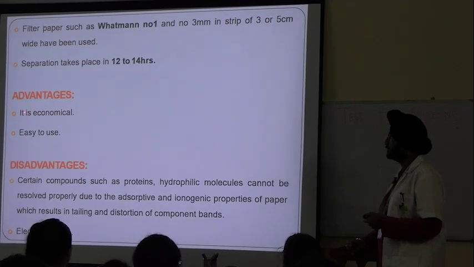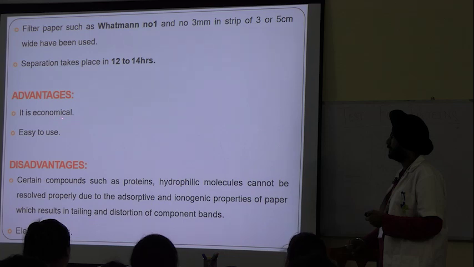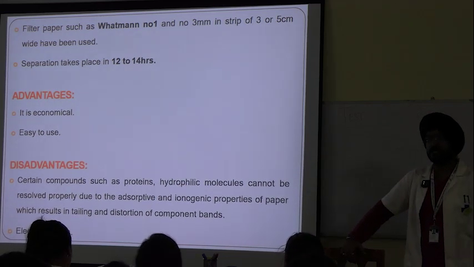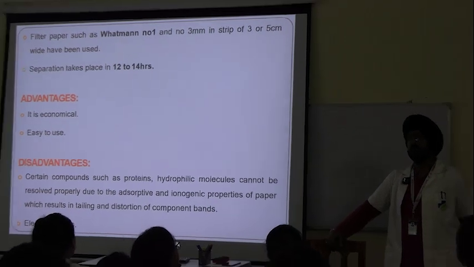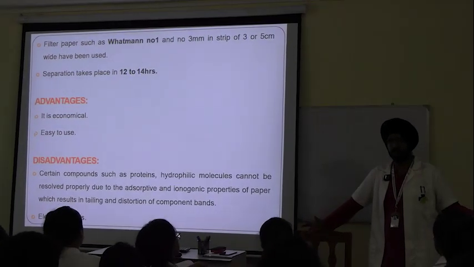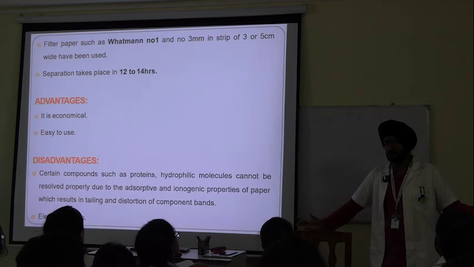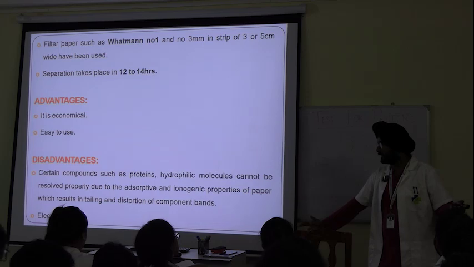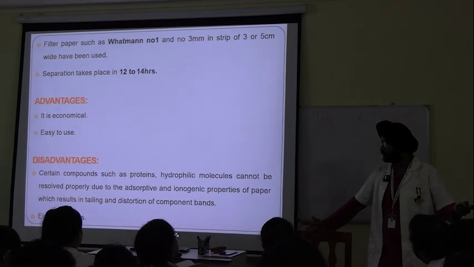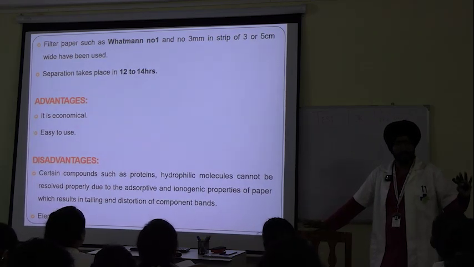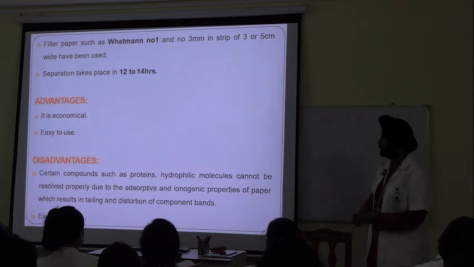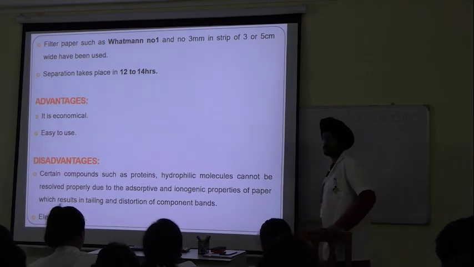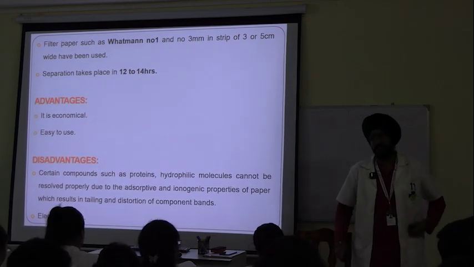Advantages. It is economical. Why is it economical? What are actually the things required? A piece of Whatman paper, 2-3 rupees, and a DC power supply which is available in each and every lab. Are any special equipments required? No. Cheap, and it is easy to use. So these are its basic advantages.